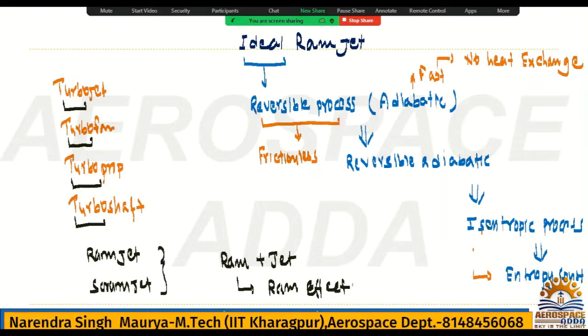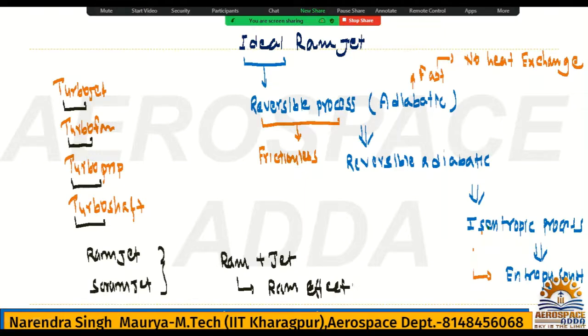So here in the ramjet engine we do not have any turbo machine, we do not have any compressor, we do not have any turbine, only a combustion chamber. Like in previous cases, the combustion chamber was there. Here also we have a combustion chamber, we have a nozzle, we have a diffuser. We do not have any rotatory part, because compressor and turbine are rotatory parts, so we do not have any rotatory part in ramjet and scramjet.